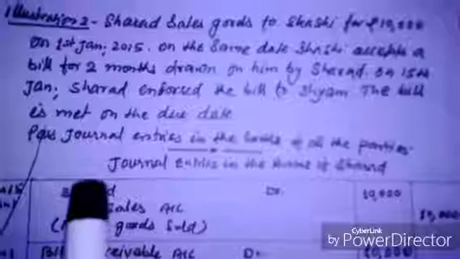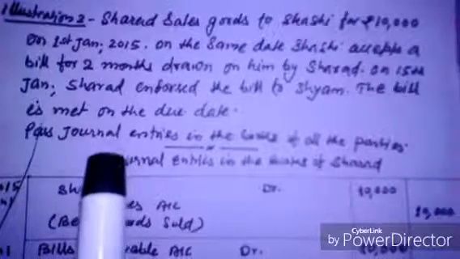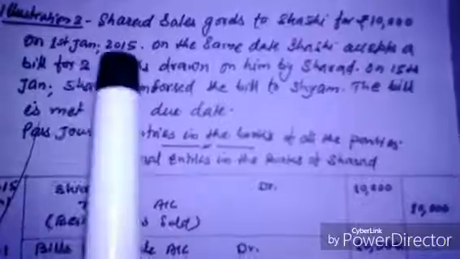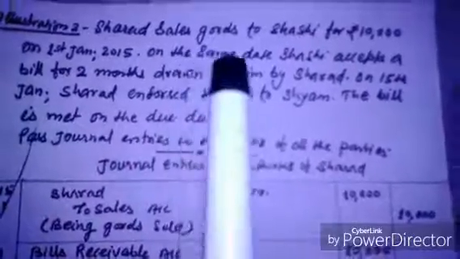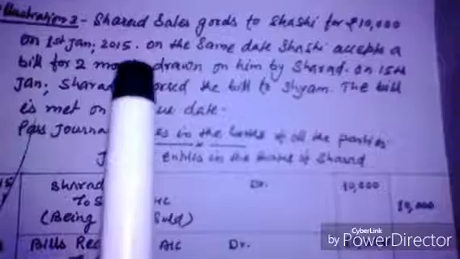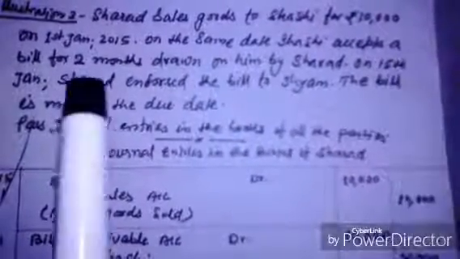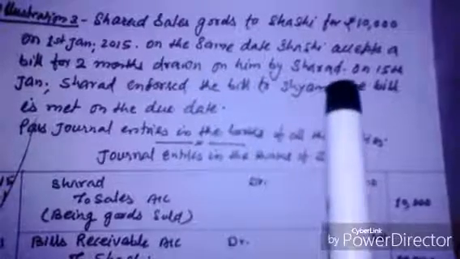Okay, now I am taking one illustration to explain the endorsement of bills. Illustration number 3: Sharad sells goods to Shashi for rupees 10,000 on 1st January 2015. On the same date, Shashi accepts a bill for 2 months drawn on him by Sharad.